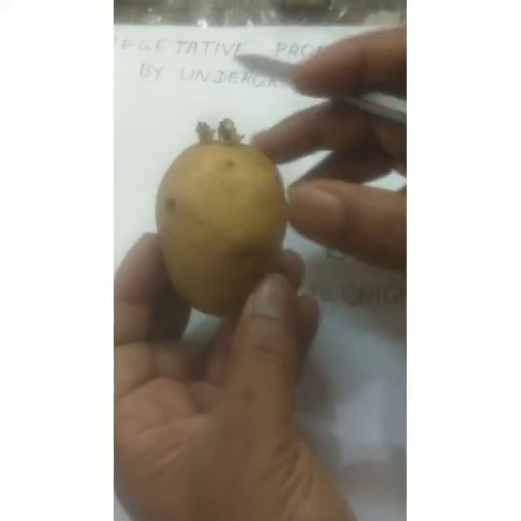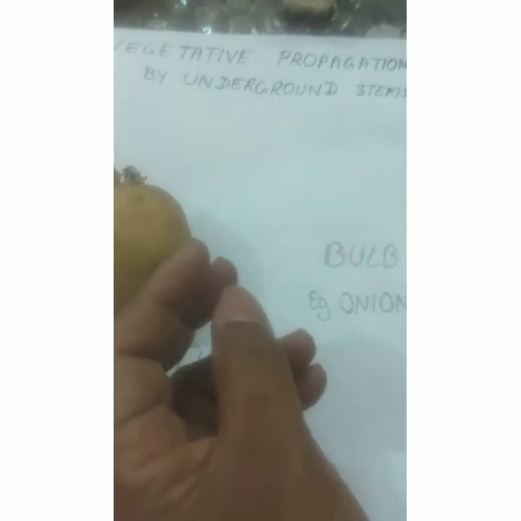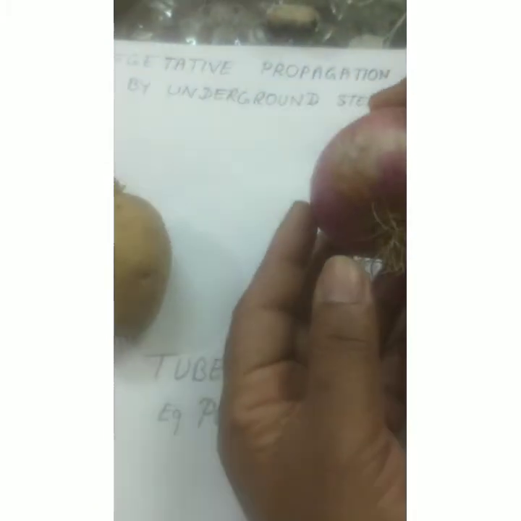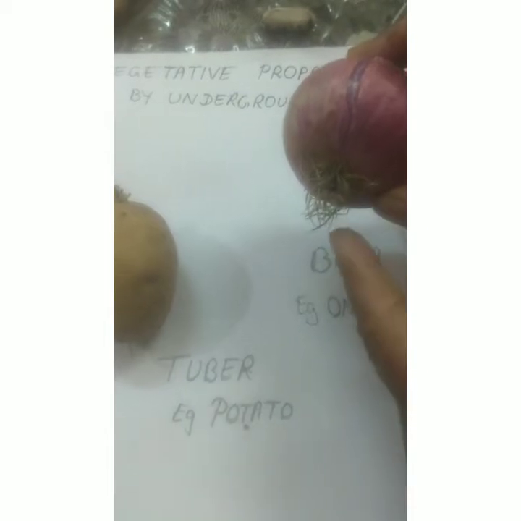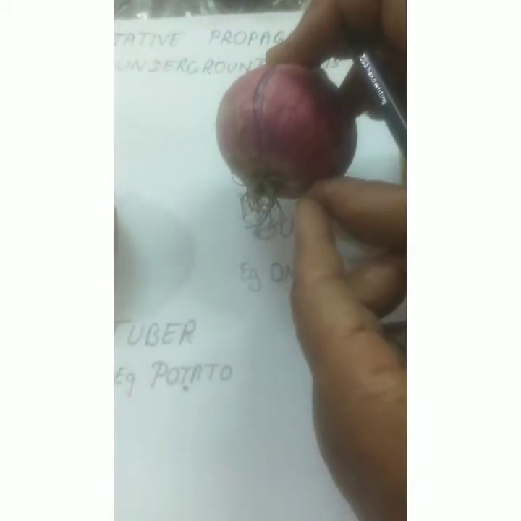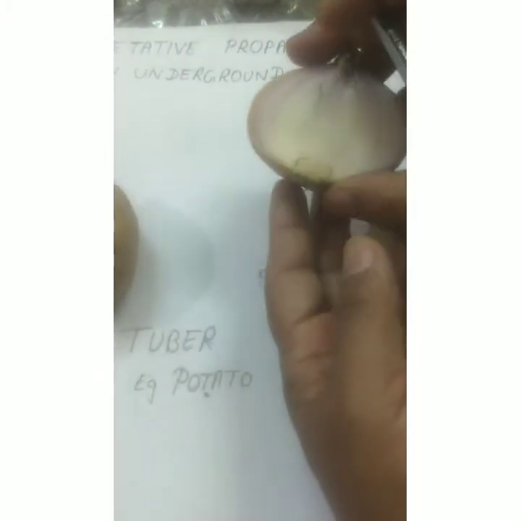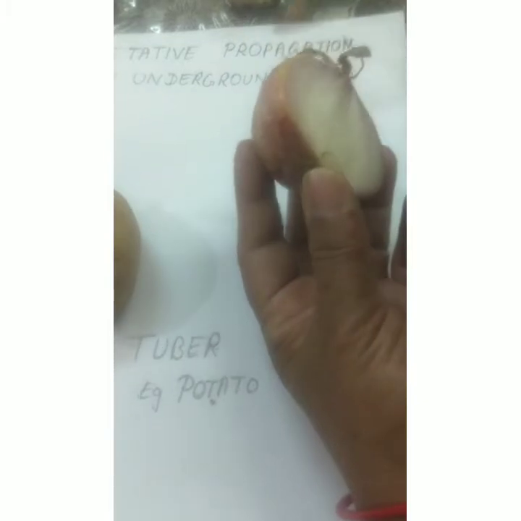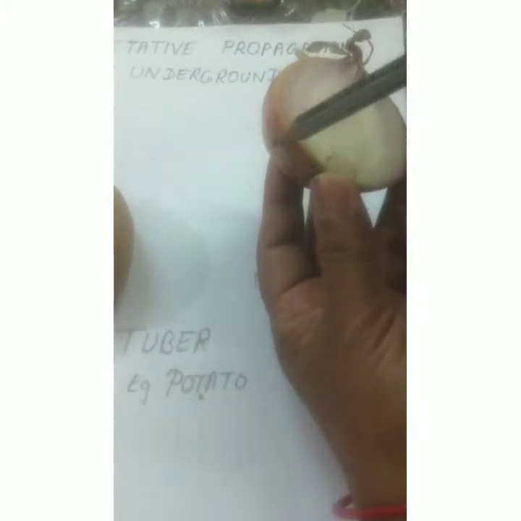If we look at bulb, example is onion. Here you can see that these are the adventitious roots. They are adventitious because they are arising from the stem. If we cut a section of it and see it, then here you can see the outer pink covering, these are the scale leaves.